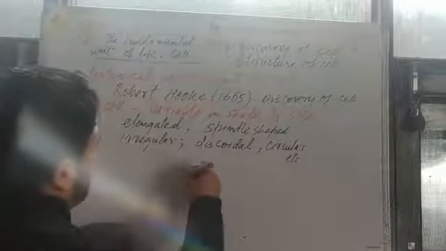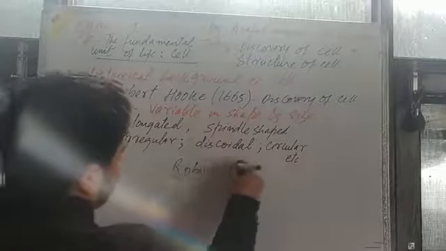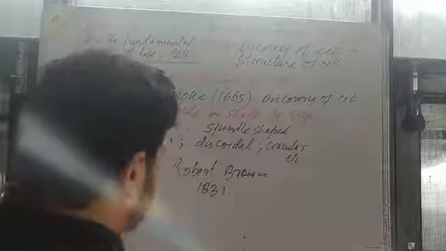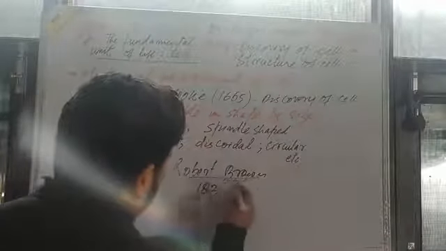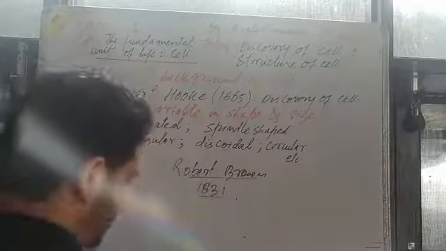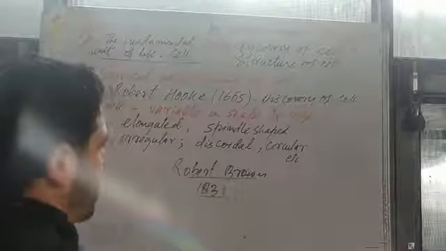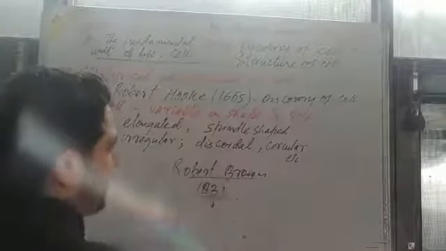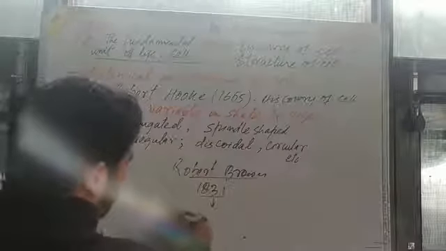So later on, after A.V. Leeuwenhoek, then comes Robert Brown. 1831 की बात है. बायोलॉजिस्ट था रॉबर्ट ब्राउन. Then this Robert Brown discovered inside the cell a nucleus.